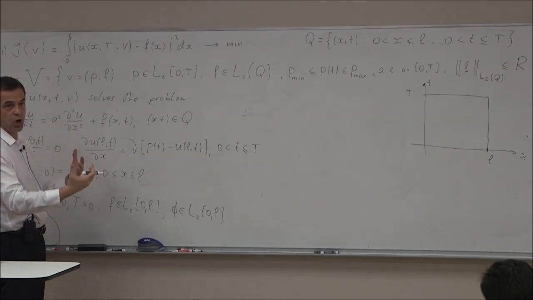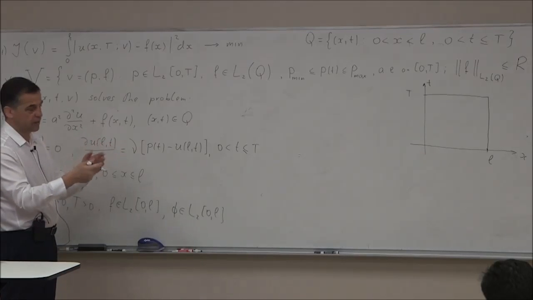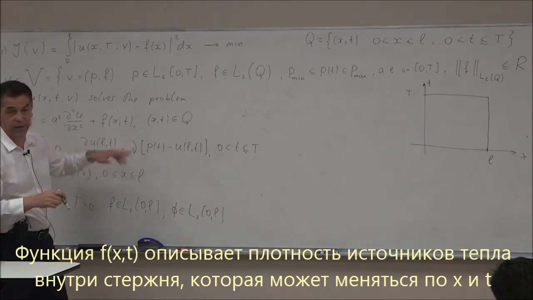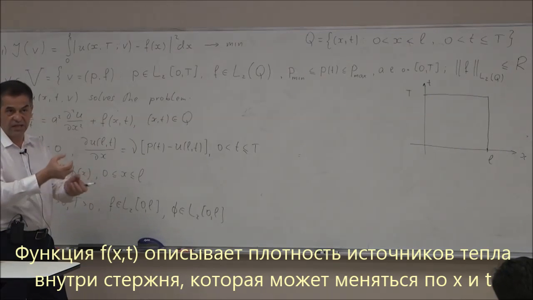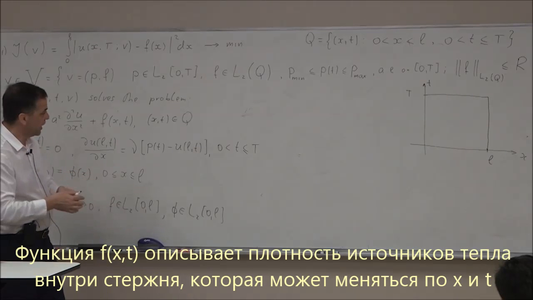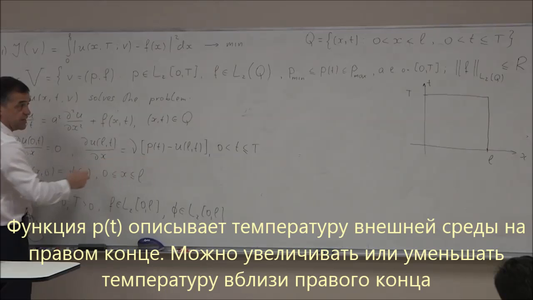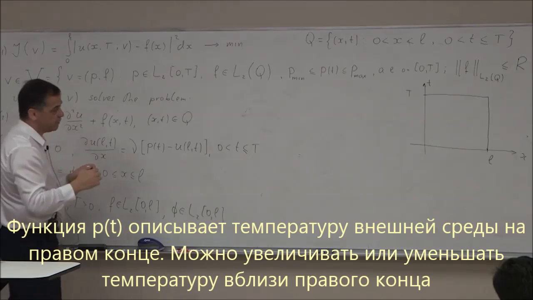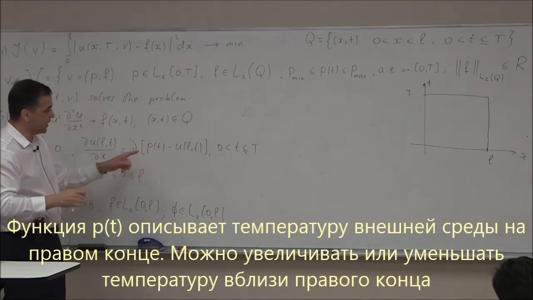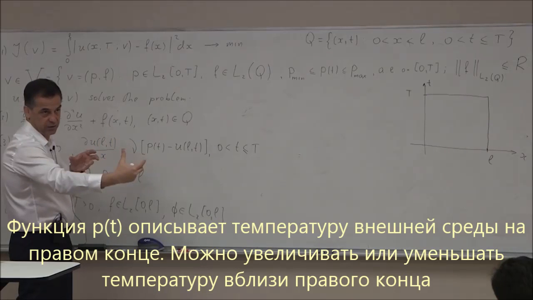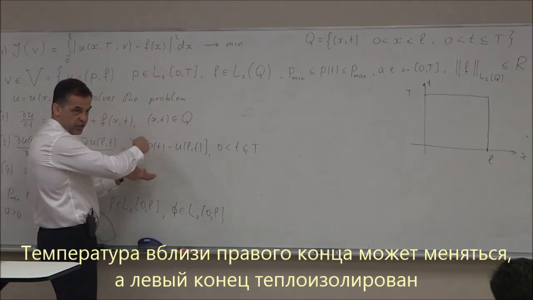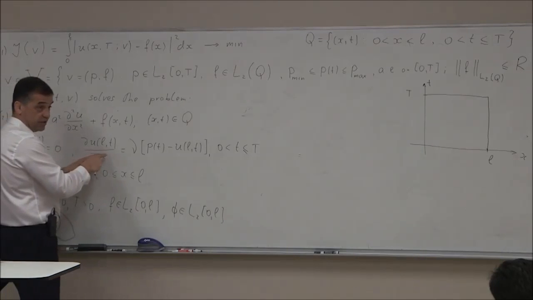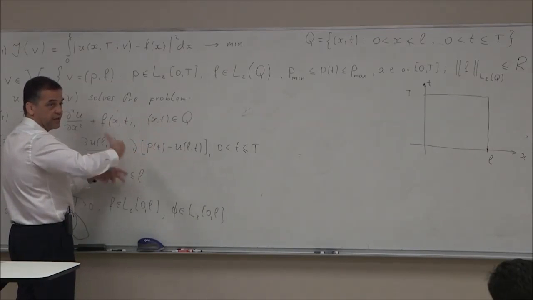The heat conduction is going on, but there are several possible sources inside. So F characterizes the density of the sources inside the rod. It changes both in space and time, so I can control that. I can change the density of the sources in the rod. And P characterizes the temperature outside of the rod at the right end. So I can also play with it, increase or decrease the temperature outside of the rod near the right end. The left end of the rod is insulated. There is no heat flow through the left end. At the right end, I can play with this P, the temperature outside, as a control.